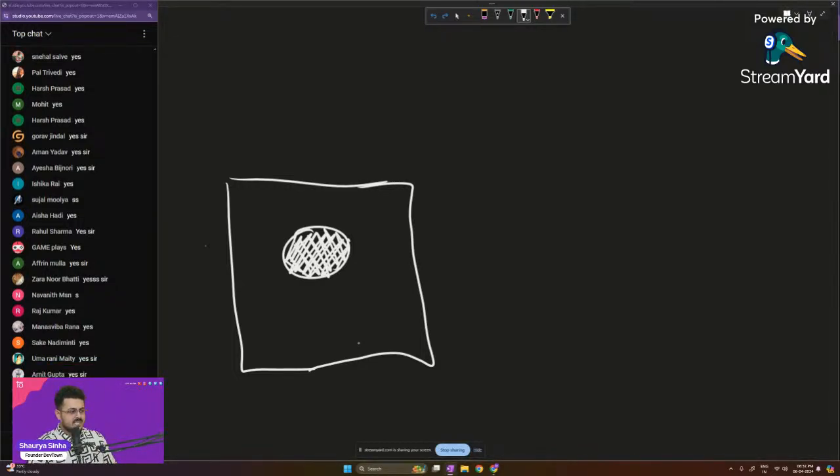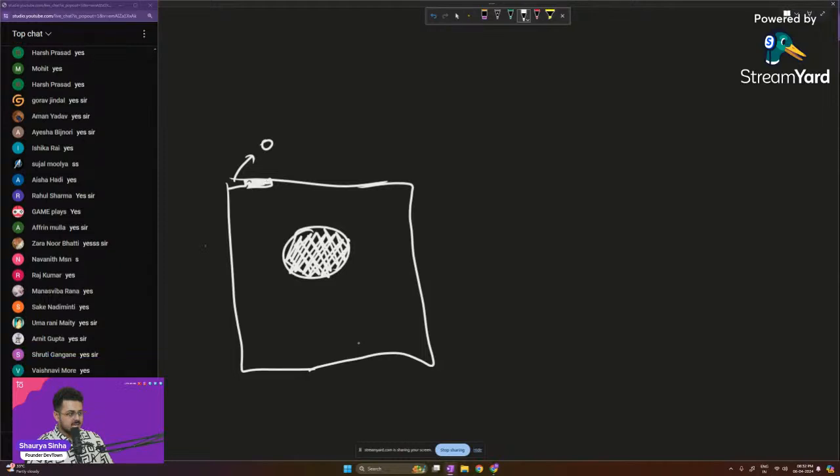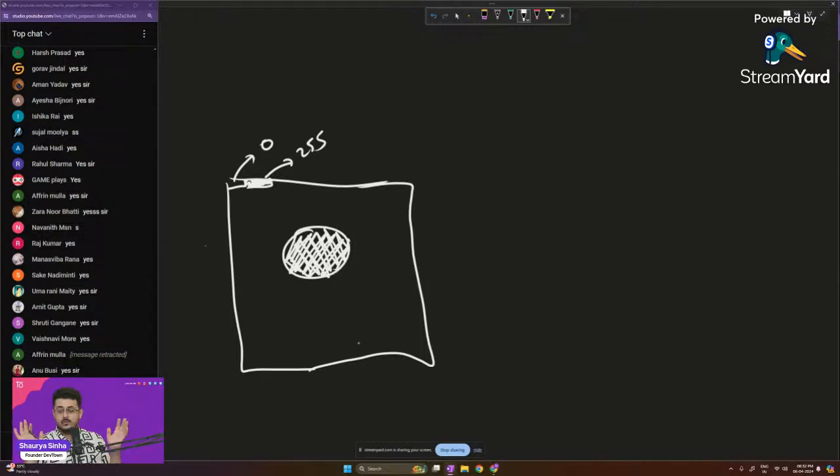So any pixel that is going to be there, if it is black, that means it is 0, that it has 0 intensity. If it is white, let's assume this pixel is white in color, then it has 255 intensity itself. 255 means that that LED is at full light. This is a black and white image, guys. This is not a colored image. There is no concept of RGB here. Either the LED is on or the LED is off. These are the only two options available right over here.